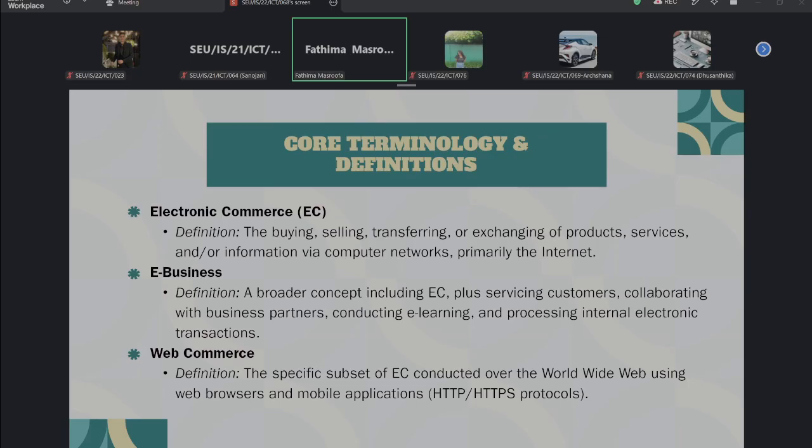We can compare the terms. E-business is the broadest concept, and e-commerce is electronic commercial activities. We can say that e-commerce is electronic commercial activities, and when you take e-business, we can tell that it is the broadest concept. And when you take web commerce, we can tell simply that it is a web-based subset of e-commerce. That is web-related, and also a subset of e-commerce, right?